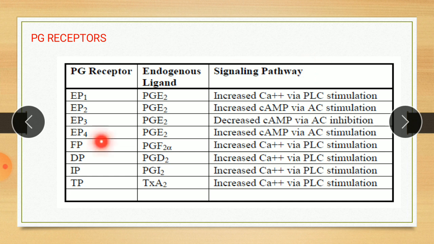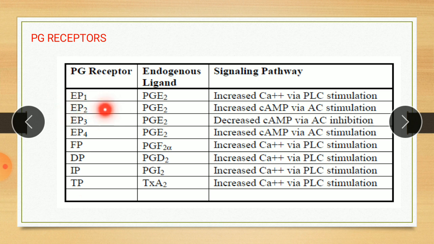So here in this table various receptors are given, called EP1, EP2, EP3, EP4, FP, DP, IP and TP. So here the name is given. Here E means which type of prostaglandin is attached to this receptor. For example, EP1, so here prostaglandin E is attached to this type of receptor.